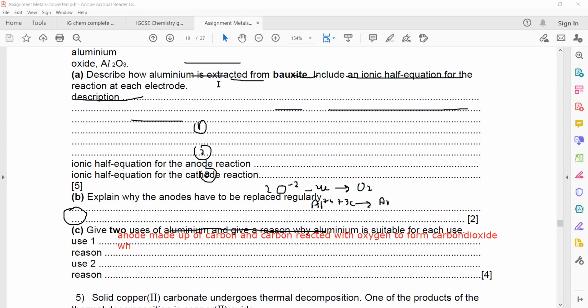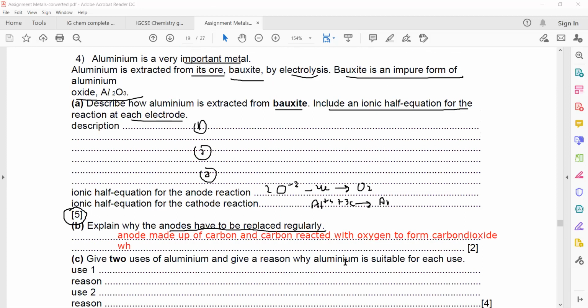Give two uses of aluminium and a reason why aluminium is suitable for each use. Just now we discussed, you can mention many uses. Low density, you can mention. It resists corrosion, so you can use it as a food container. It has low density, so it is used in the manufacture of aircraft. It is a good conductor of electricity, so it can be used as overhead cables.